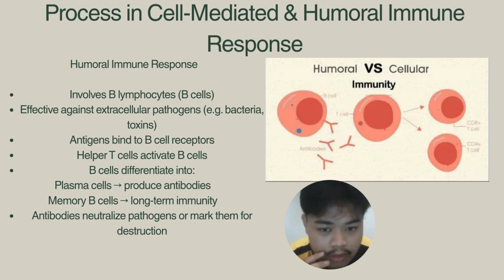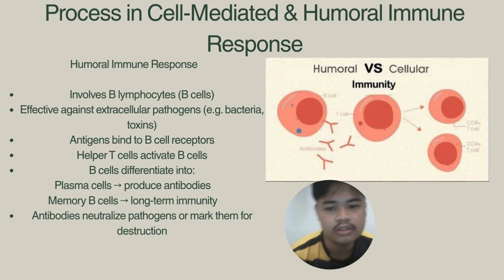Okay, next I will explain the humoral immune response. In this slide, we have a lot of points and there's a picture on the right side. The first point is that it involves B lymphocytes, or B cells. It is different from cell-mediated because cell-mediated mainly involves T cells, not B cells. The humoral immune response is effective against extracellular pathogens such as bacteria and toxins.